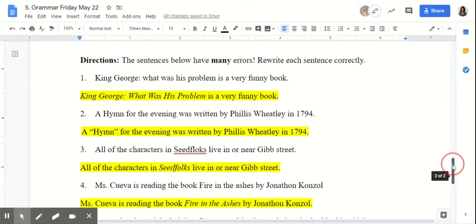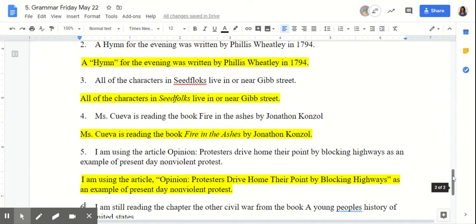All right. Let's get down to number three. All of the characters in Seed Folks live in or near Gibb Street. I, of course, capitalized Seed. Well, Seed Folks is already capitalized, but why did I put this in italics? Correct, because it's a title of a book that we all read at the beginning of the school year.